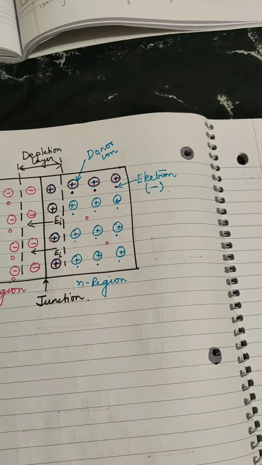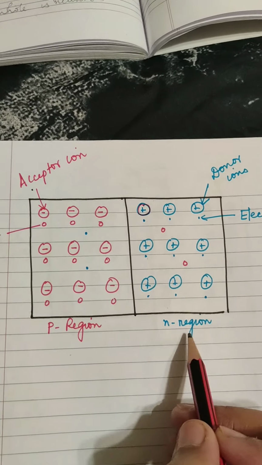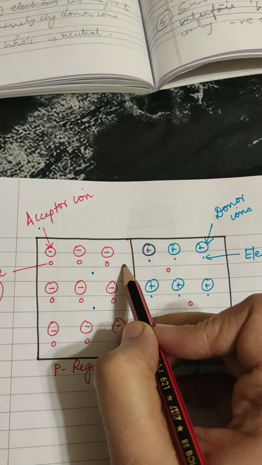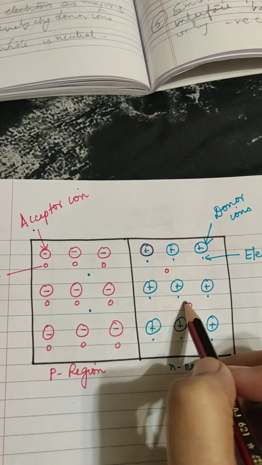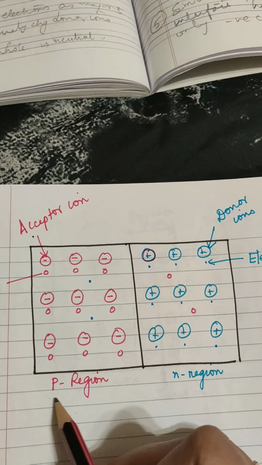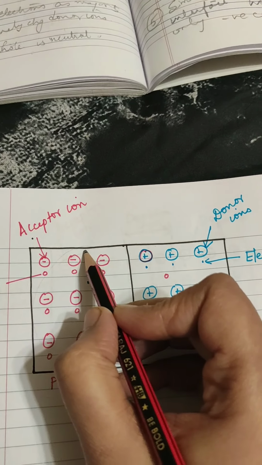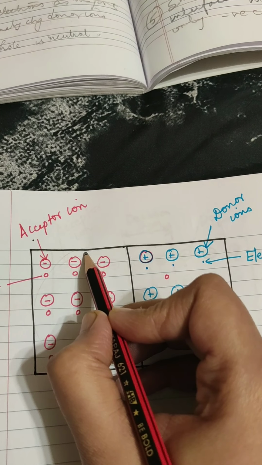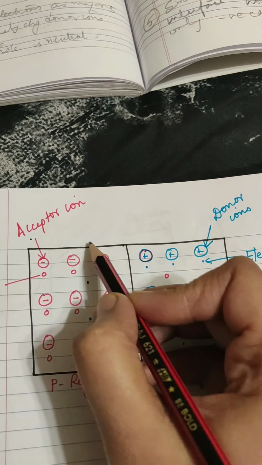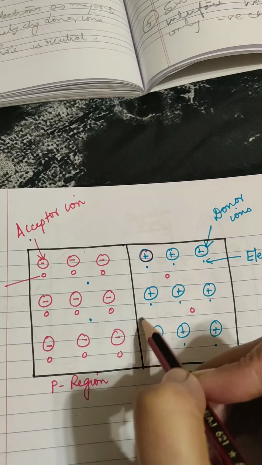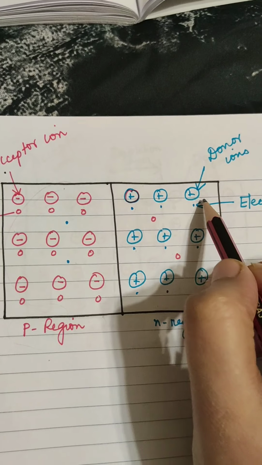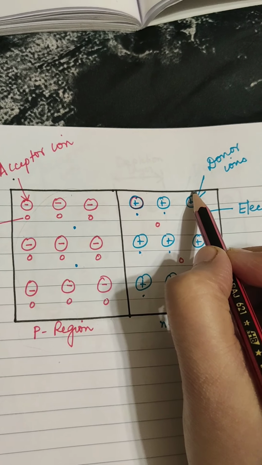Now, coming to the p-n junction. A p-n junction is a semiconductor crystal having acceptor impurities on one side, that is, in the p region. Now you know what acceptor impurities are. They are trivalent impurities like boron, aluminium, gallium, indium. So there are acceptor impurities in the p region and donor impurities in the n region.